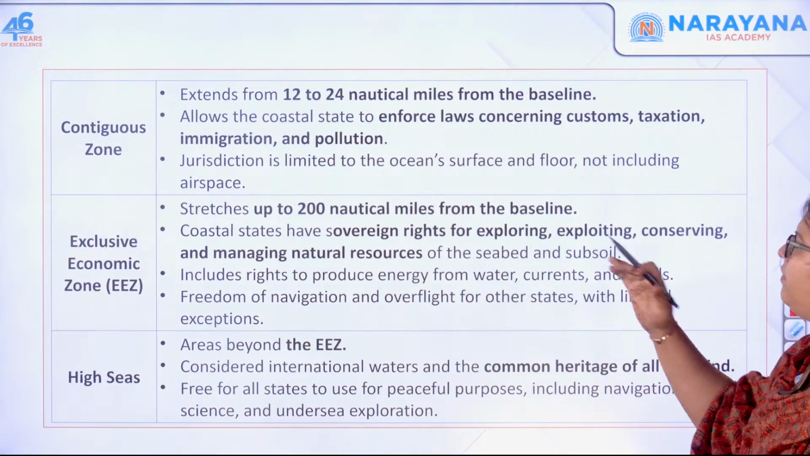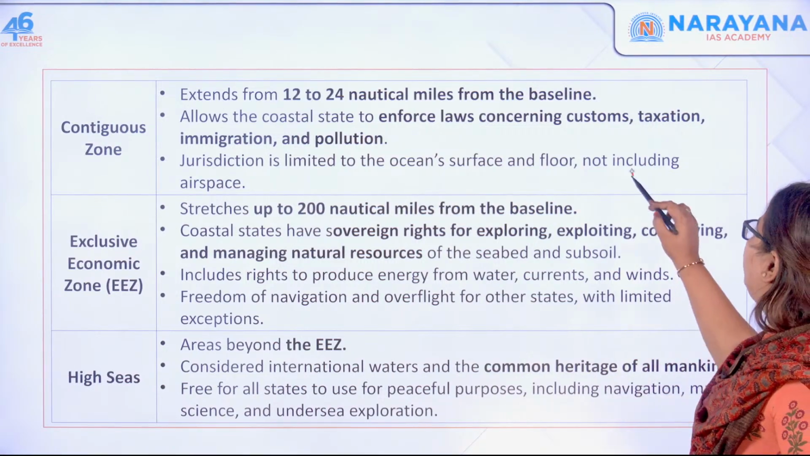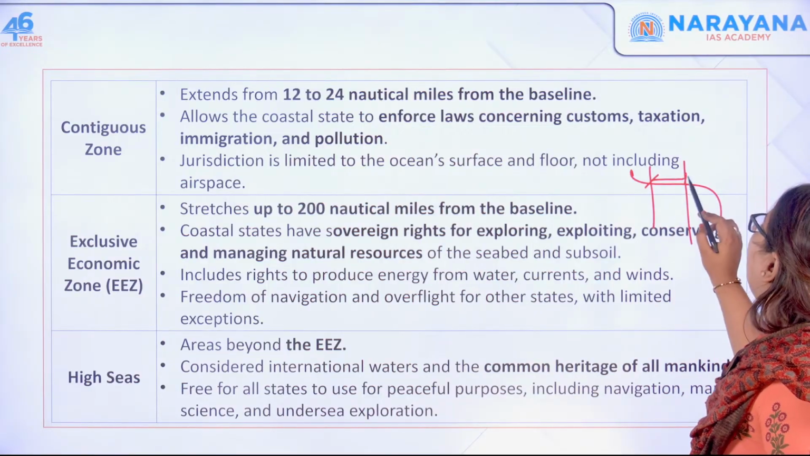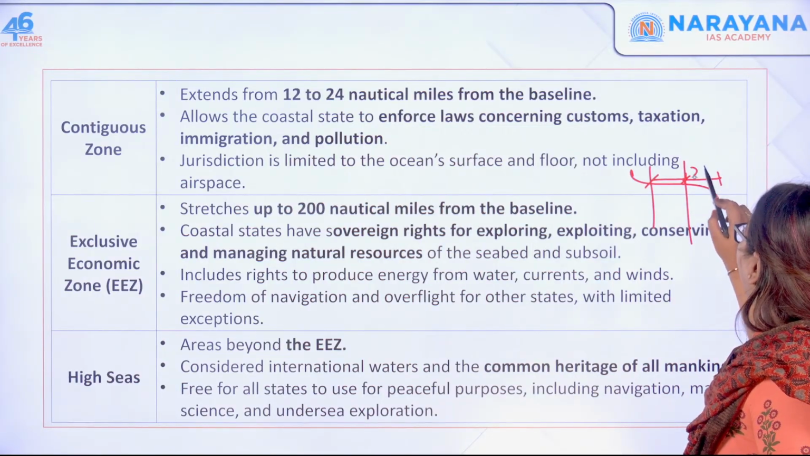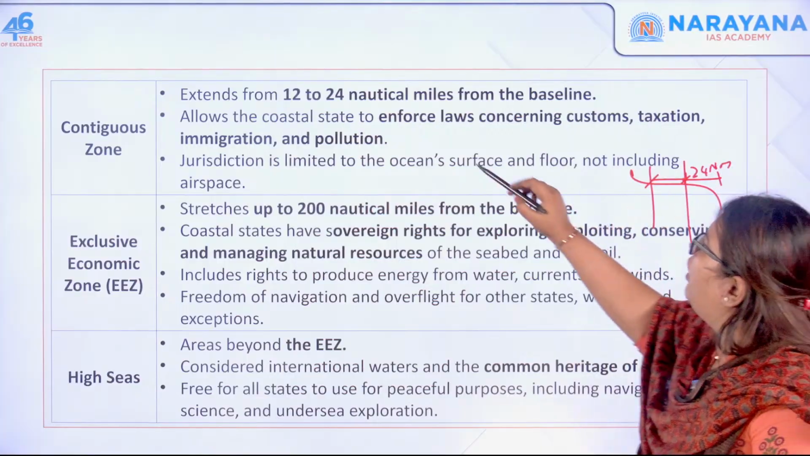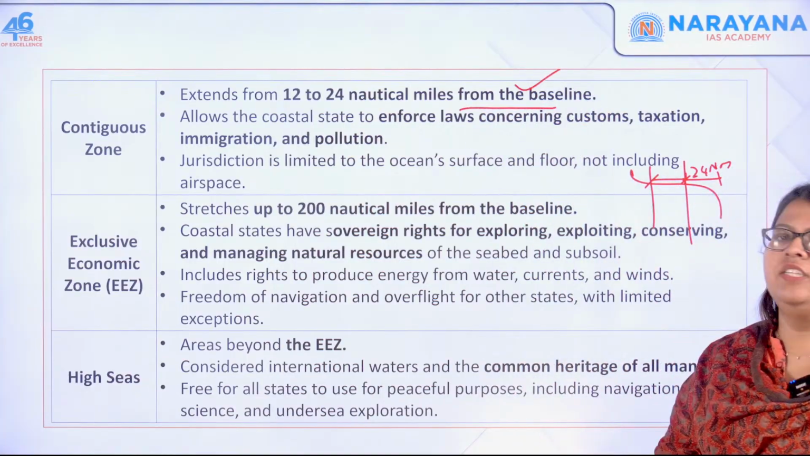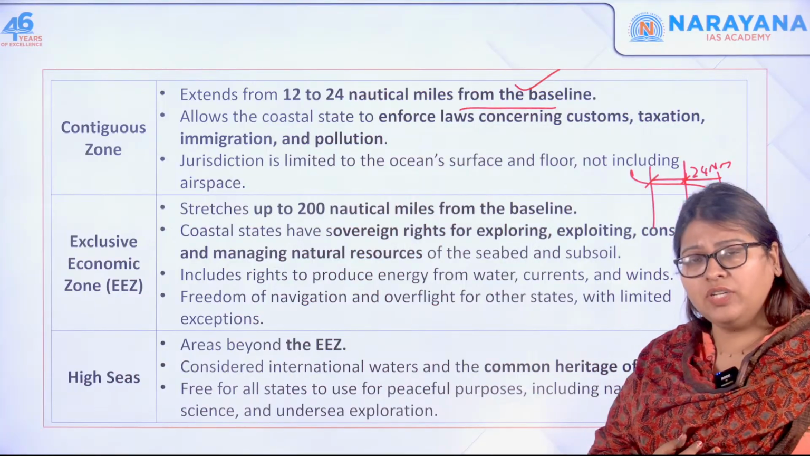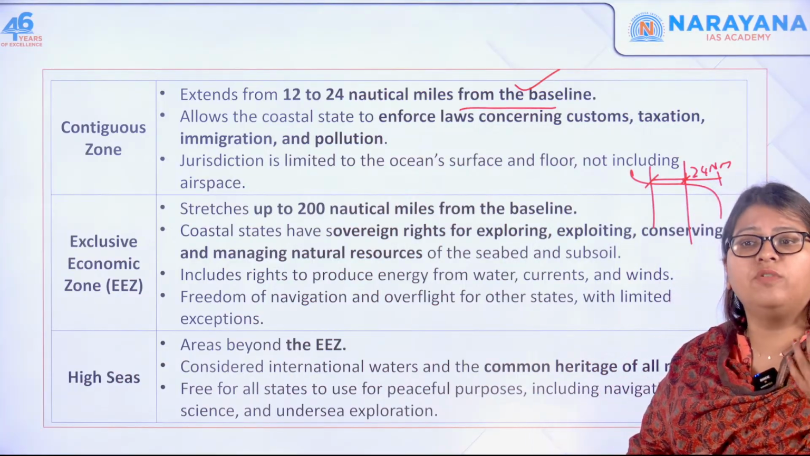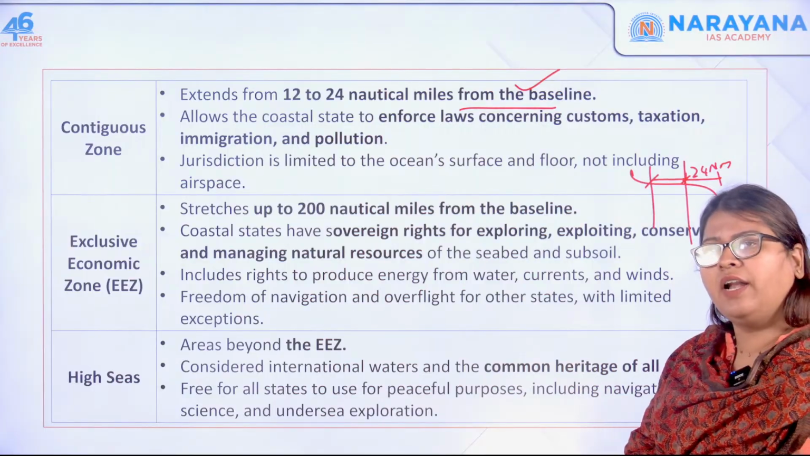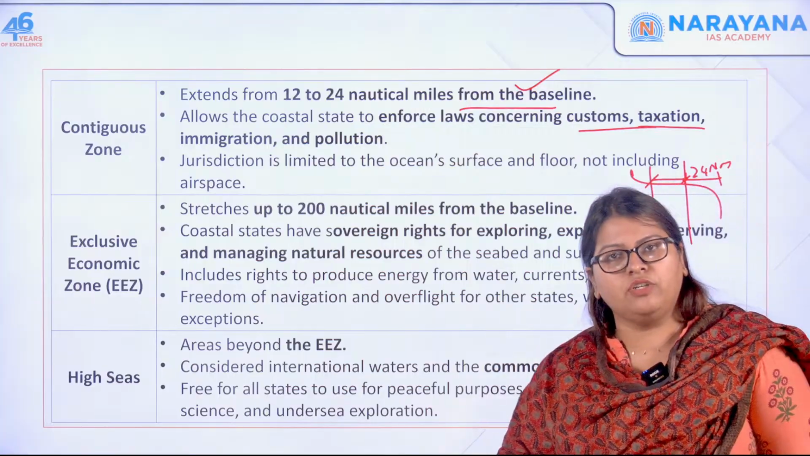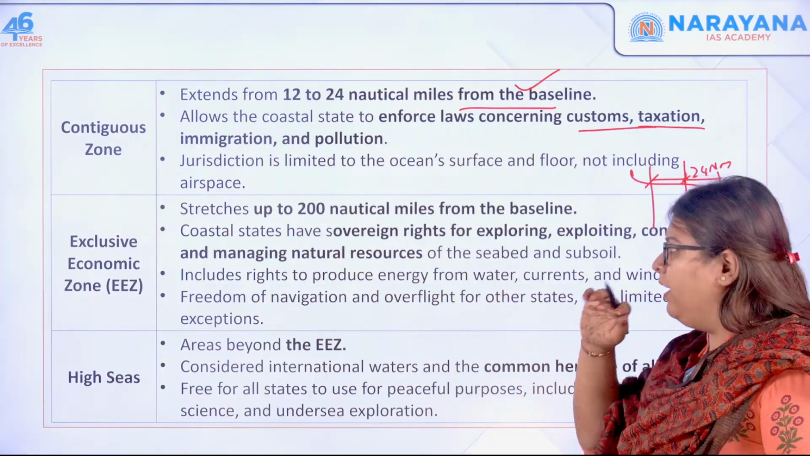Now moving forward, we will see what is the contiguous zone. From the baseline, you saw 12 nautical miles is the territorial sea. From here till 24 nautical miles is your contiguous zone. It allows the coastal state to enforce laws with respect to customs, taxation, immigration issues, pollution, all that it can deal with.